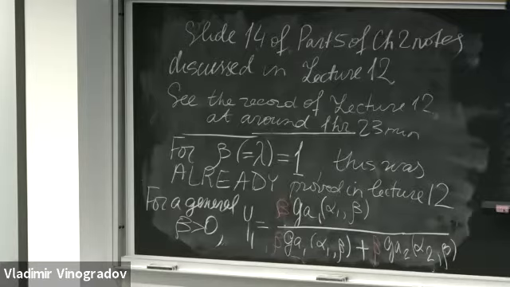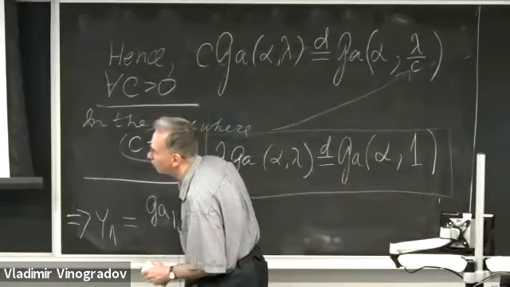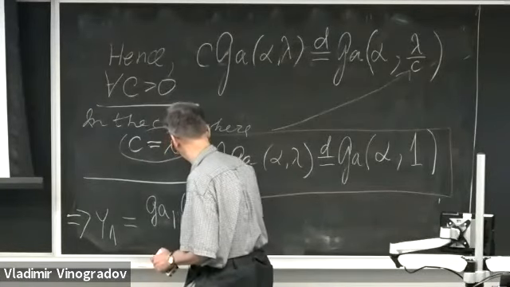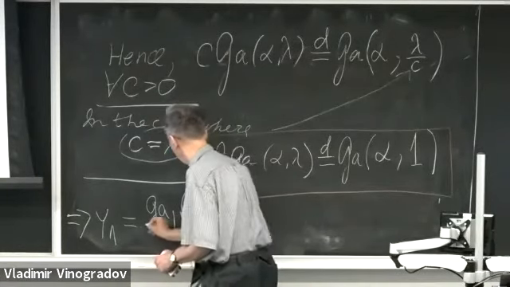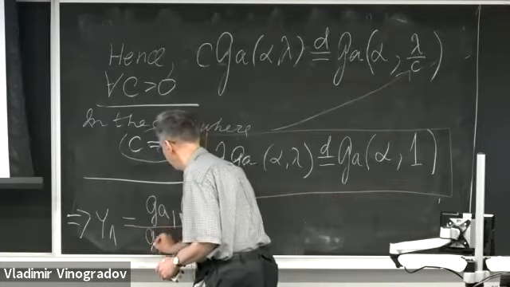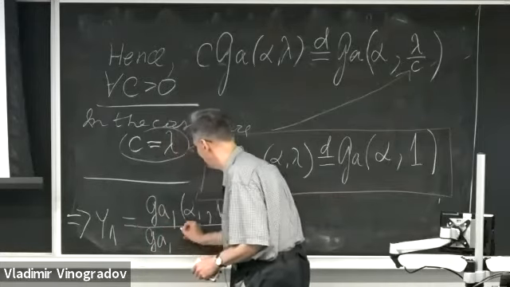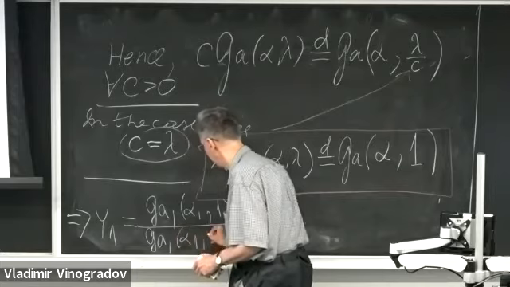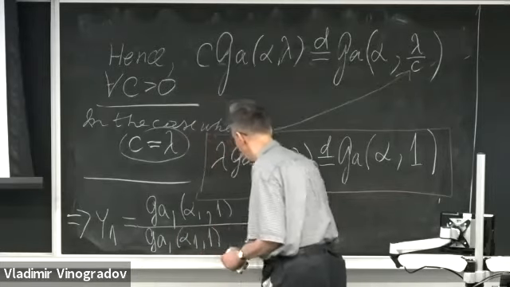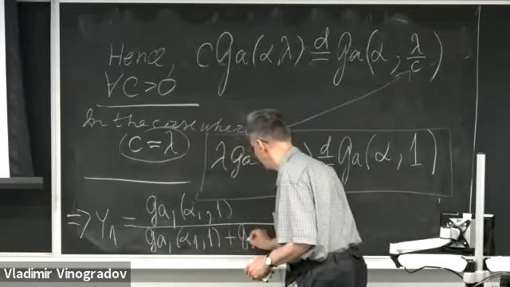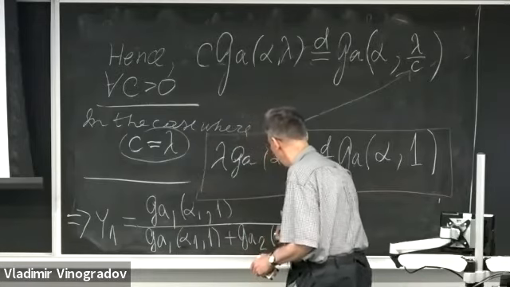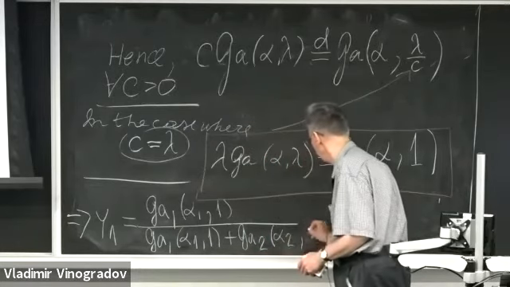So therefore, y1 becomes gamma 1 with parameters alpha 1 and 1, over the same variable, which is gamma with parameters alpha 1 and 1, plus the second gamma variable with parameters alpha 2 and 1.